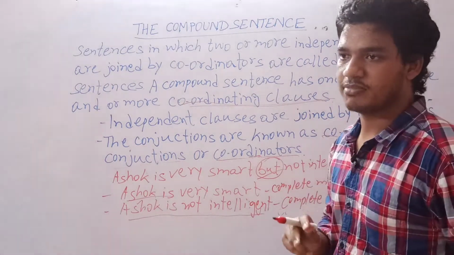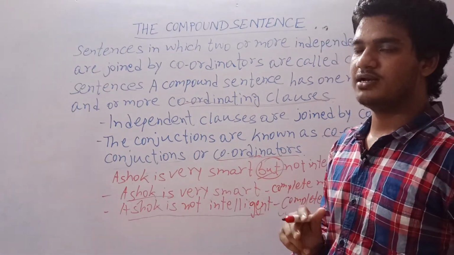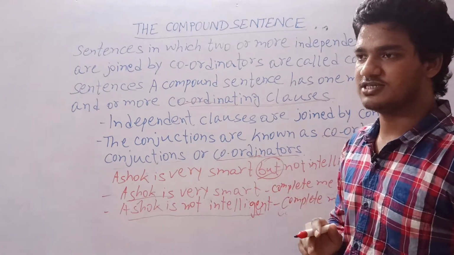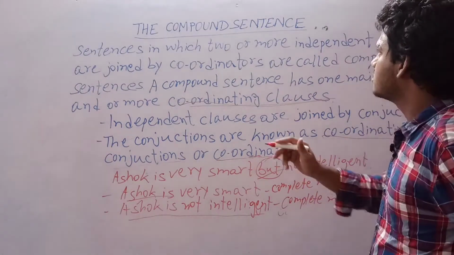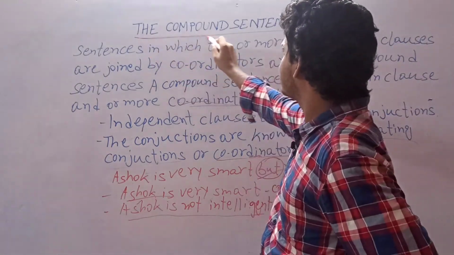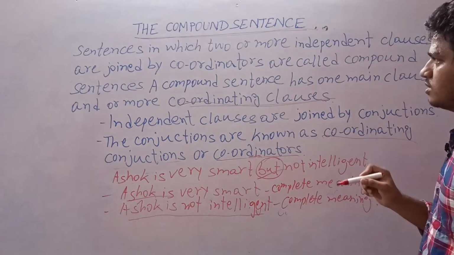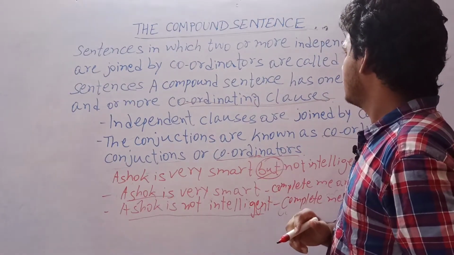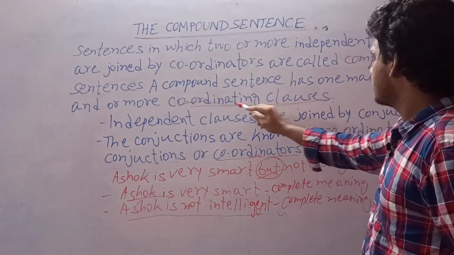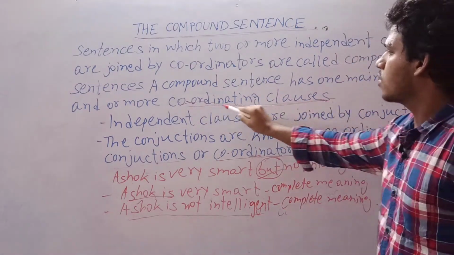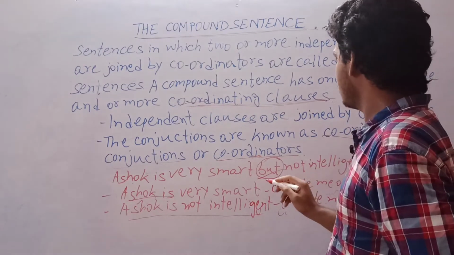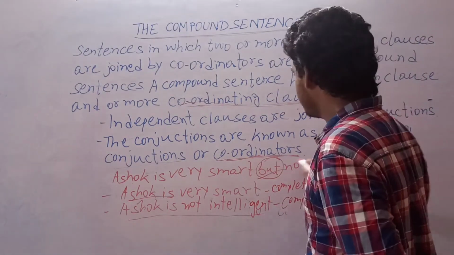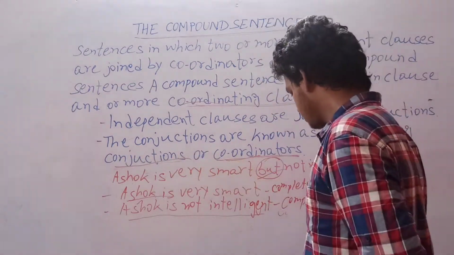So when two simple sentences or two independent clauses are joined by a coordinator, it is called a compound sentence. So in the compound sentence, we are joining two simple sentences with the help of coordinating clauses. Coordinating clauses are also known as coordinators, coordinating conjunctions or conjunctions.